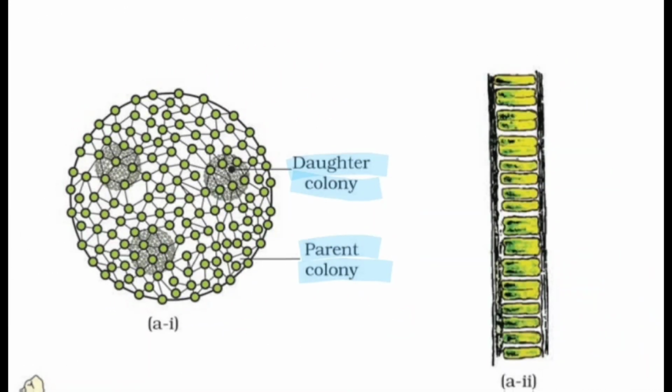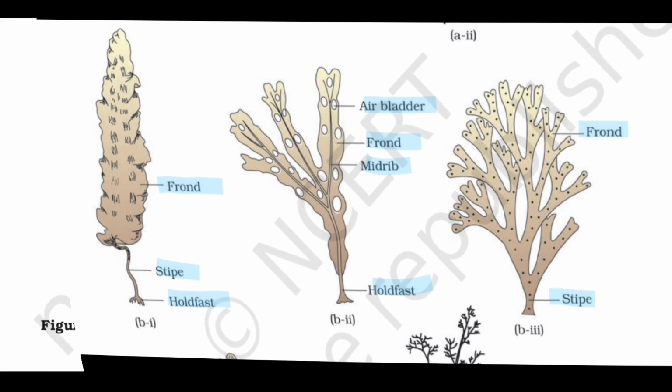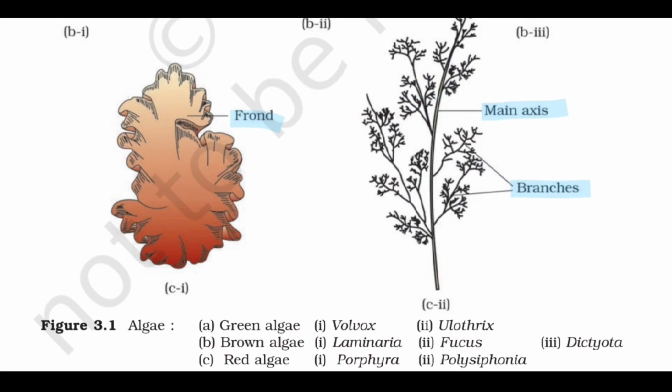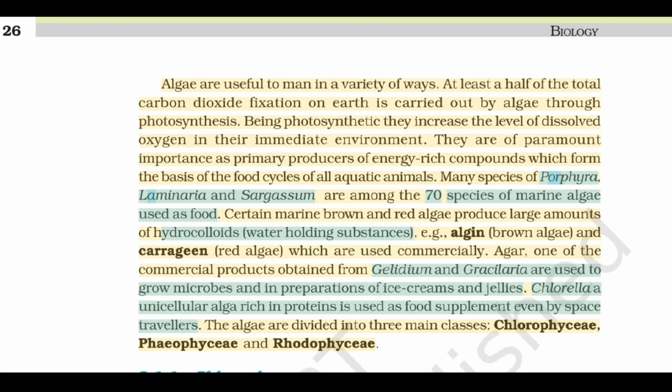Figure 3.1. Algae. A. Green algae, 1. Volvox, 2. Ulothrix. B. Brown algae, 1. Laminaria, 2. Fucus, 3. Dictyota. C. Red algae, 1. Porphyra, 2. Polysiphonia. Algae are useful to man in a variety of ways. At least a half of the total carbon dioxide fixation on Earth is carried out by algae through photosynthesis. Being photosynthetic, they increase the level of dissolved oxygen in their immediate environment.